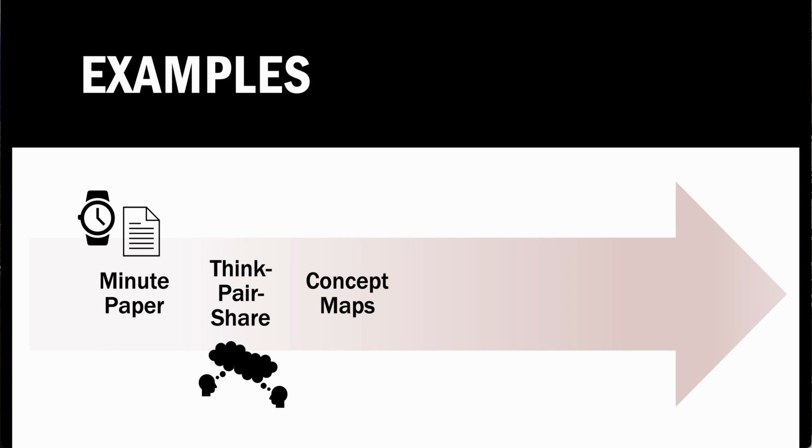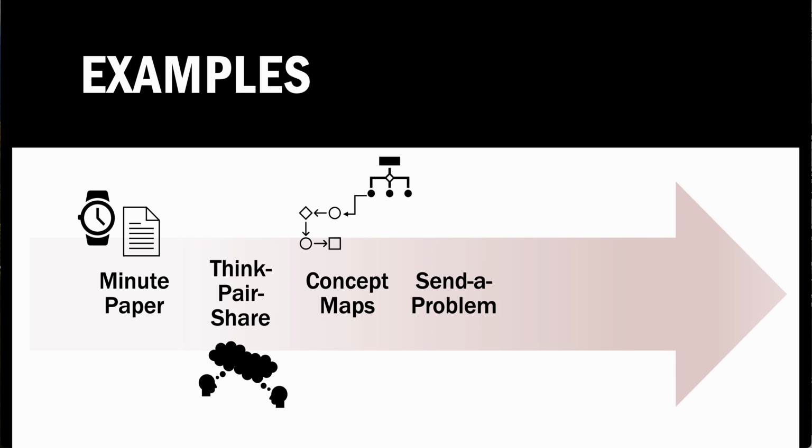Concept maps can be created by students individually, or they can work in pairs or small groups. A major concept is placed at the center of the concept map, and lines are drawn to other concepts. The goal of a concept map is for students to see the relationships between concepts. This is good when we expect students to make connections, but content has been delivered in a linear fashion.